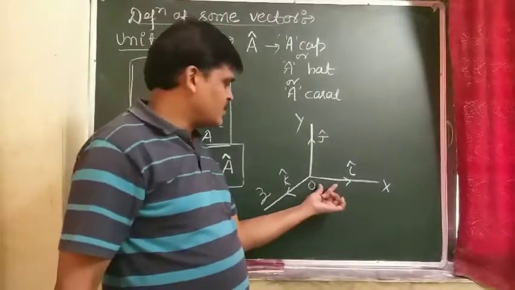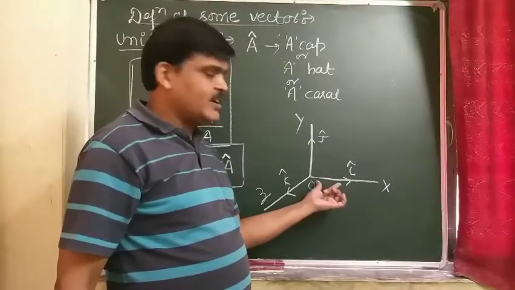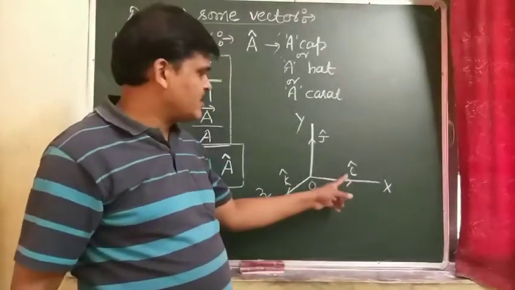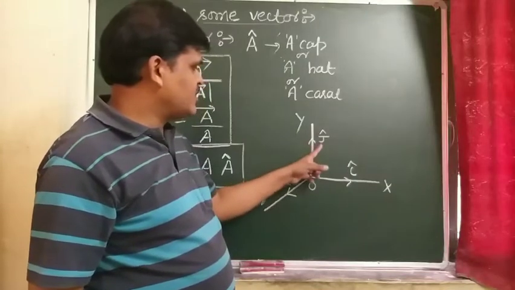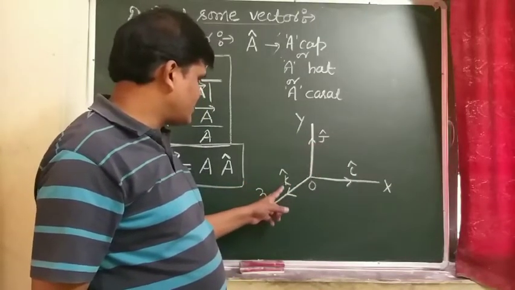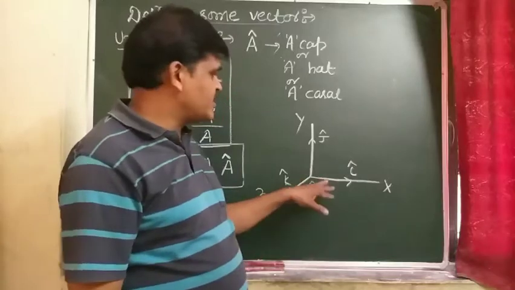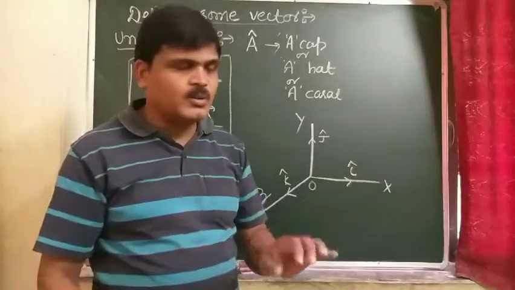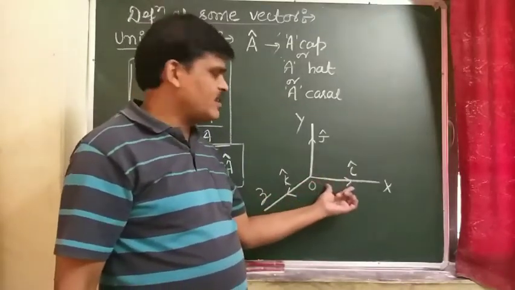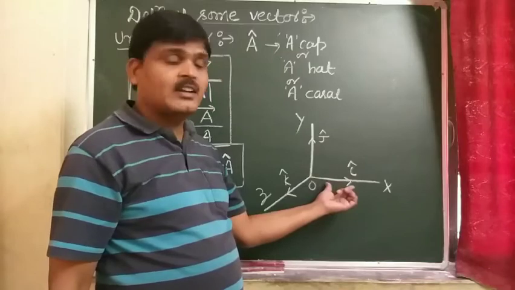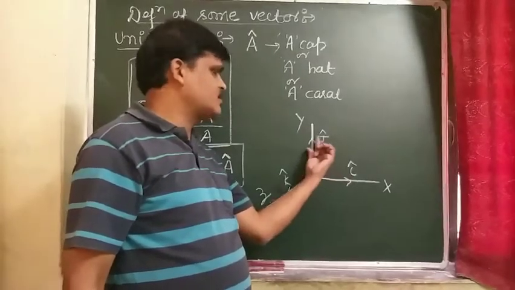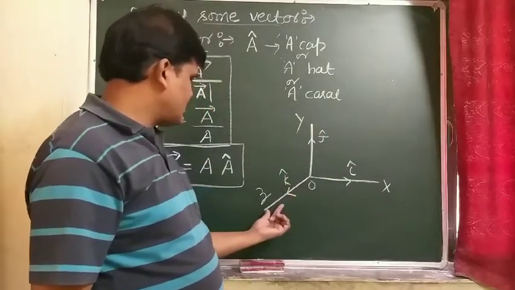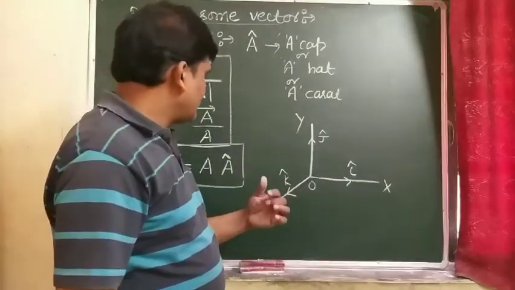This is the rule for indicating unit vectors: along the x axis, unit vector i; y axis, unit vector j; z axis, unit vector k. You will not interchange them, for example unit vector j along the x axis. No, it is not possible.